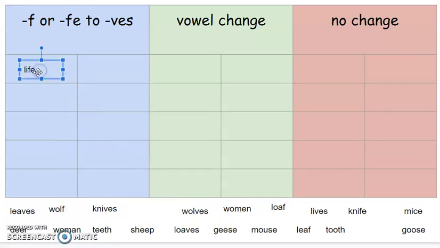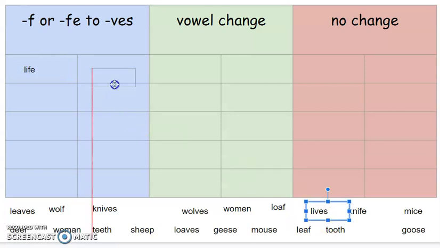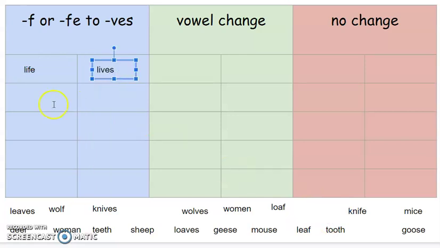The word life ends in FE, but when it's used in plural, it becomes lives. So for instance, my life is worth something. Our lives are worth something.